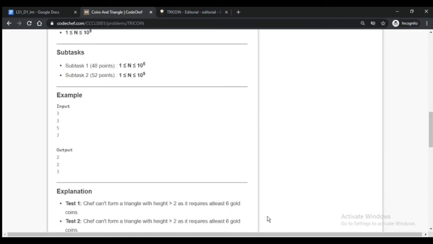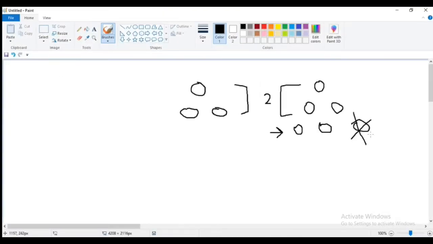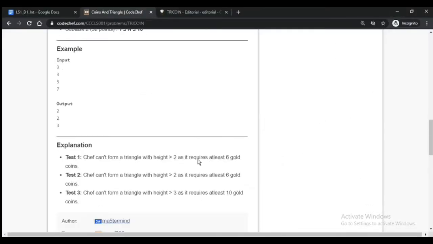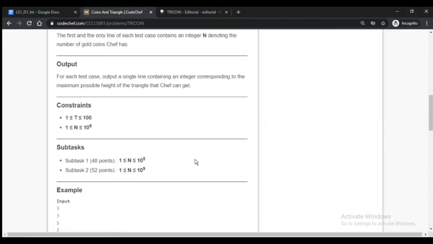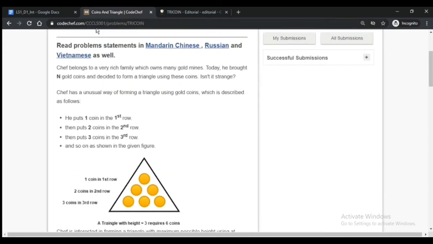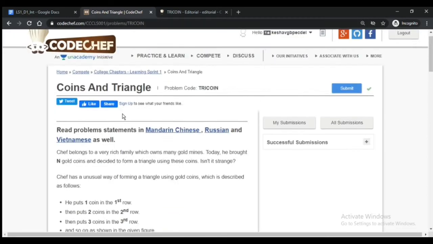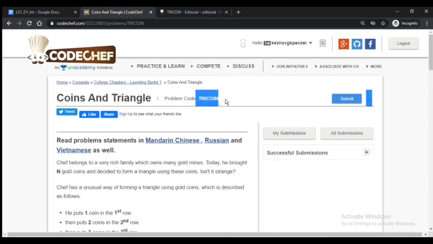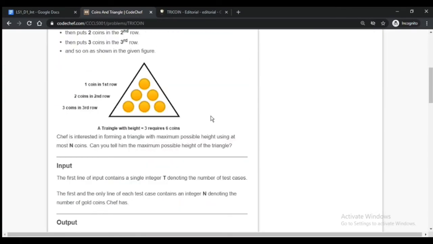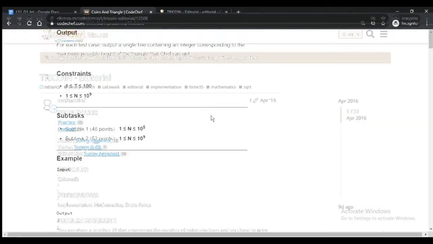For 7, we will have this, and we have one more, but we will not take it because 3 is required for up to this height. So hope you get what the question wants to say. If not, you can check this out. This problem is Tricoin. So let me show you how to get the answer.